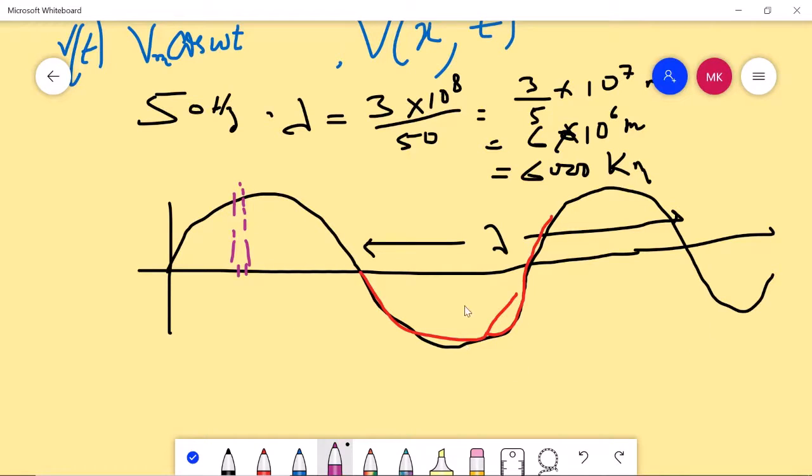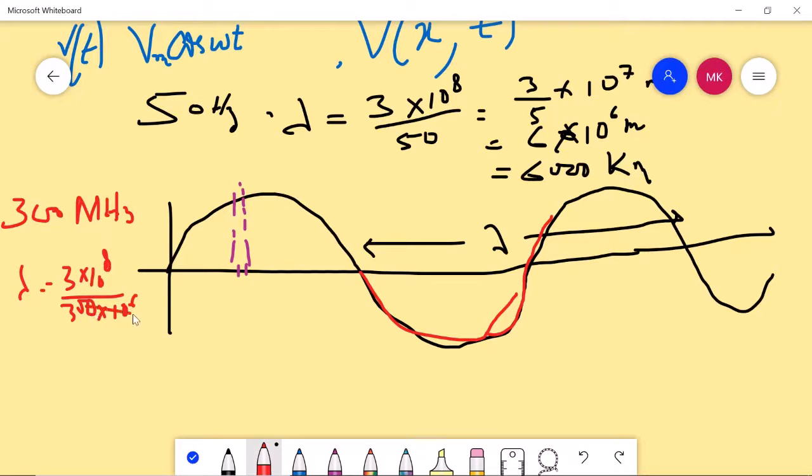But once you move to high frequency, for example, in the 300 megahertz range, generally used for communication, lambda will be equal to 3 into 10 to the power 8 upon 3 into 10 to the power 6. So these two will be cancelled and you have around 1 meter. So even at 300 megahertz, this length will become 1 meter.